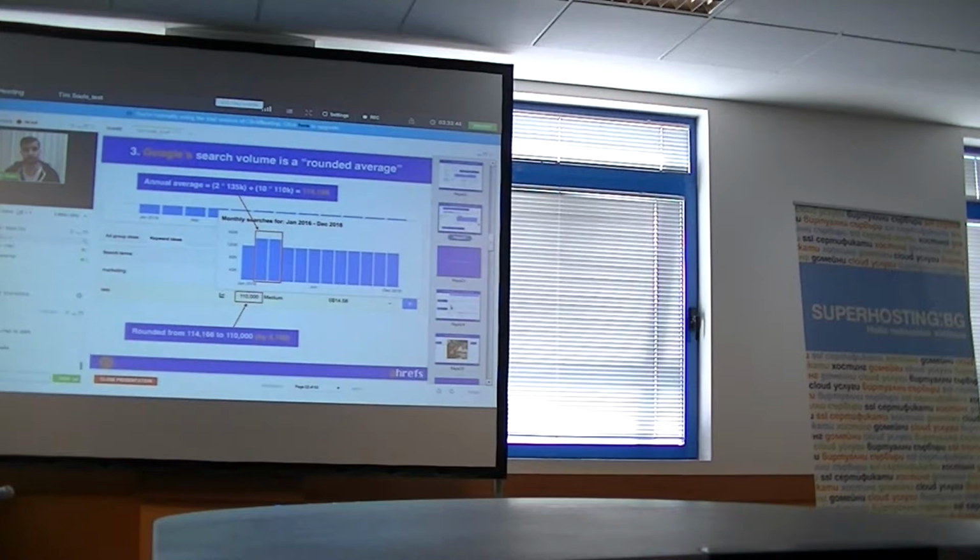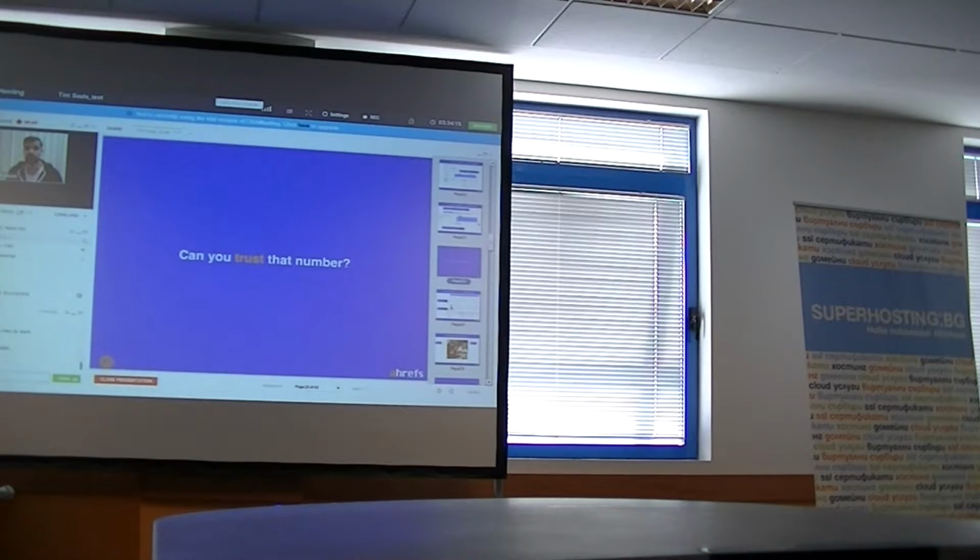They have their own scale of rounding keywords, and sometimes the search volume that they cut to round the keyword to a specific search volume is pretty big. So if you thought that the numbers that come from Google AdWords are super accurate and perfectly represent how often people search for a specific keyword, you're kind of a little bit wrong, and you can see this on a simple example. I didn't even have to dig deeper to show you that. So can you trust this number?